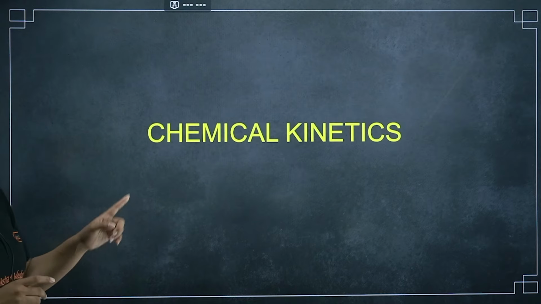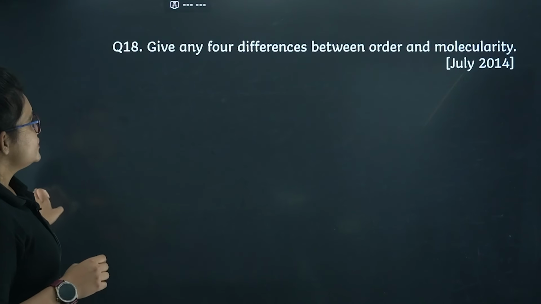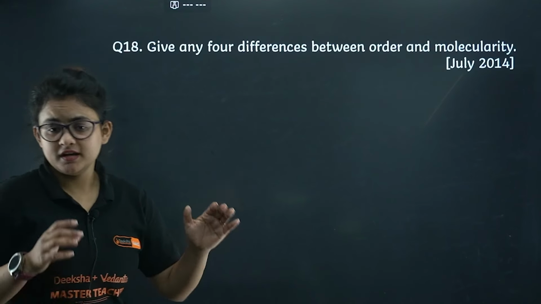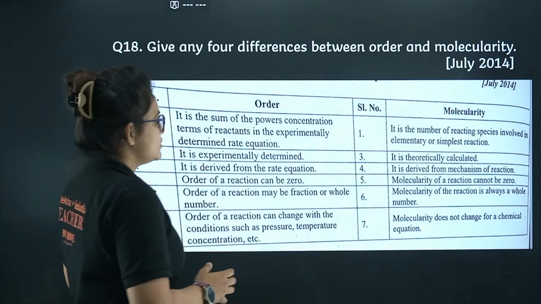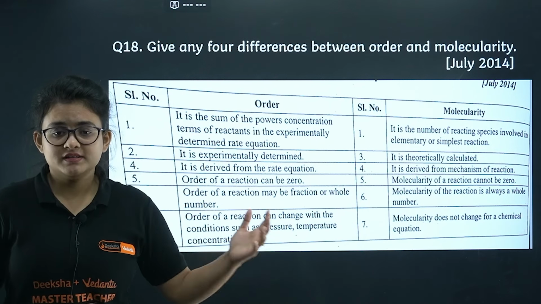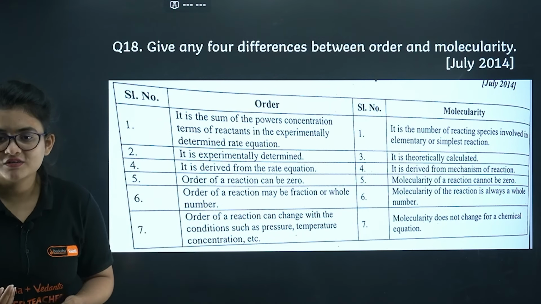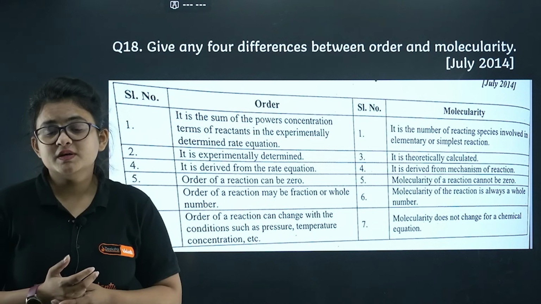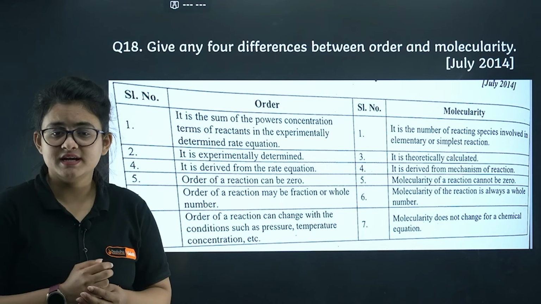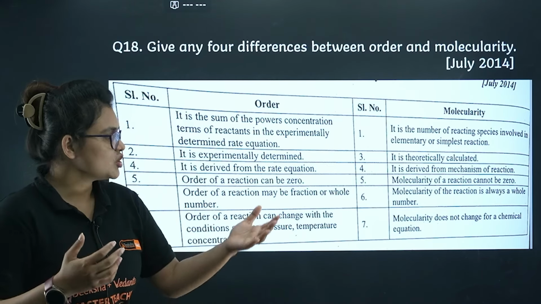Here we will start the chemical kinetics chapter. So, order and molecularity, you know it's a very famous question. So, difference between order and molecularity. So, you can directly start with: order is an experimental value, molecularity is a theoretical value. Order is the sum of the powers of the concentration terms, that is experimentally derived, and molecularity comes from the stoichiometry.